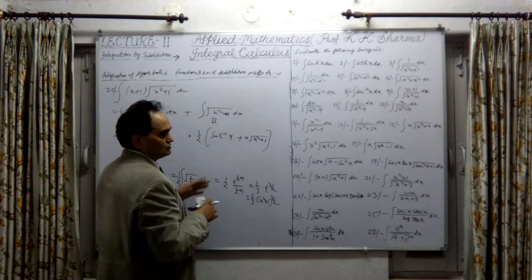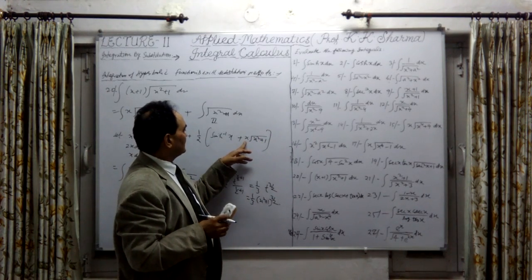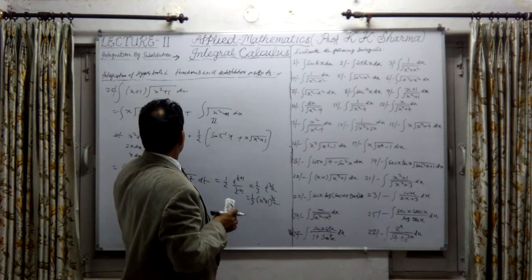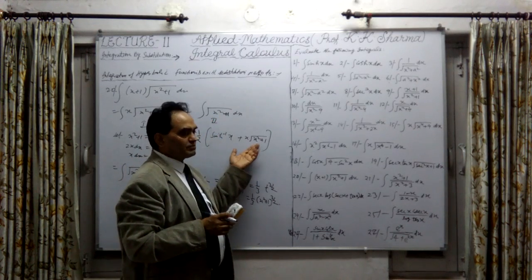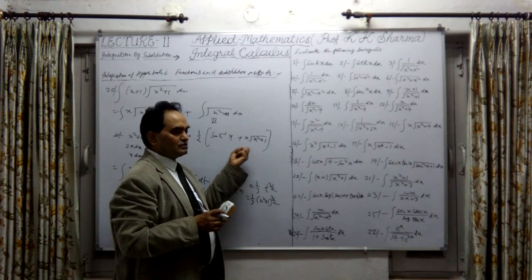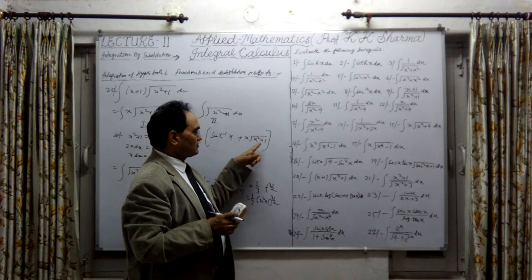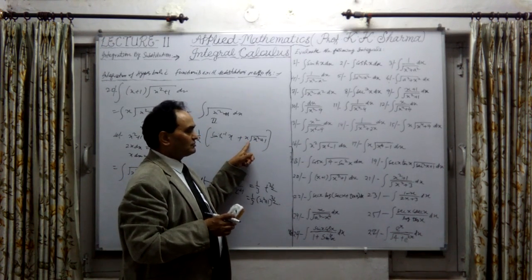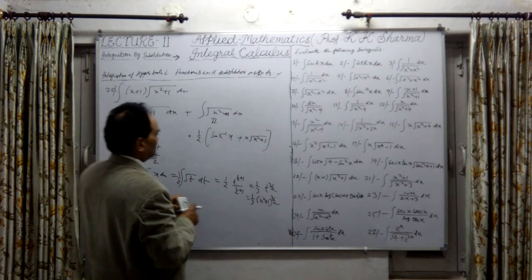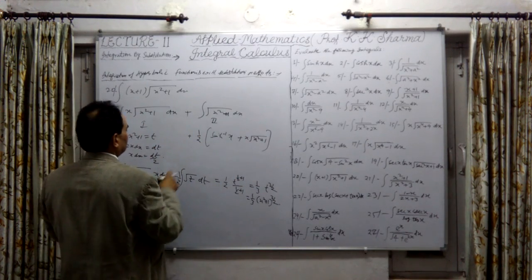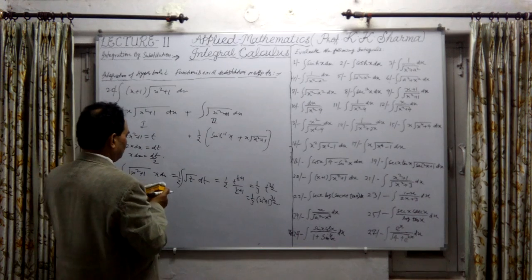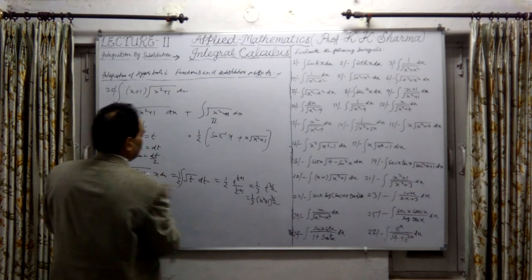This is the second part, because we have to substitute x equal to sinh theta. It will be sinh theta into cosh theta. Cosh theta is this value and sinh theta is x. This is the answer of the second part. So this is the first part and the second part is this.